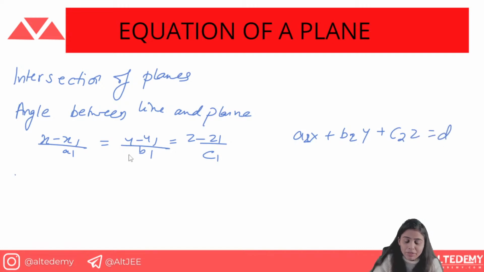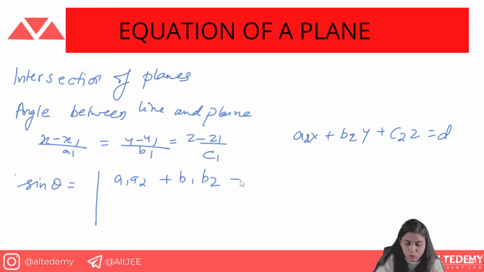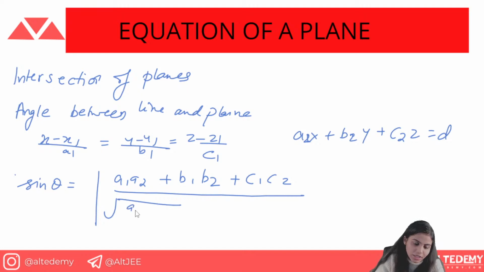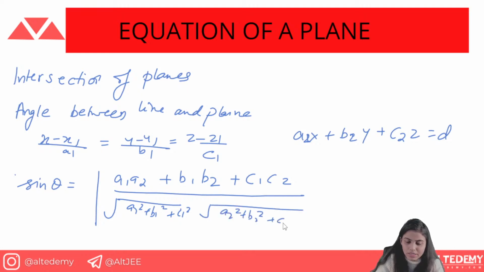This is a1 b1 c1. The angle between line and plane is formed as sine theta is equal to a1 a2 plus b1 b2 plus c1 c2 upon the magnitudes, that is the square root of a1 square plus b1 square plus c1 square, times the square root of a2 square plus b2 square plus c2 square.